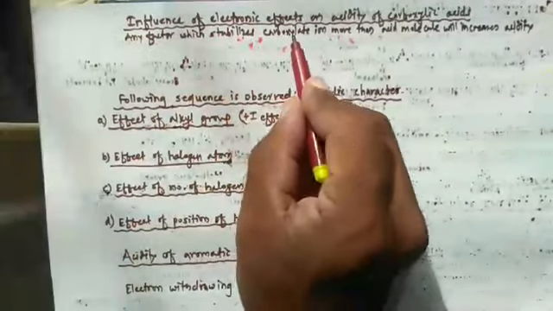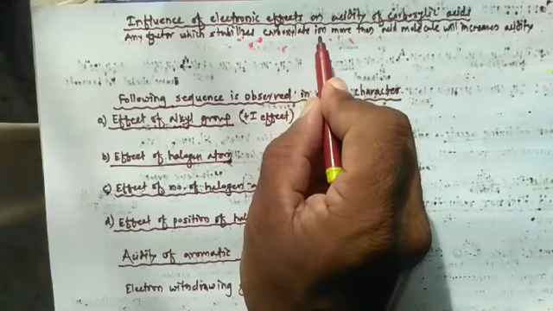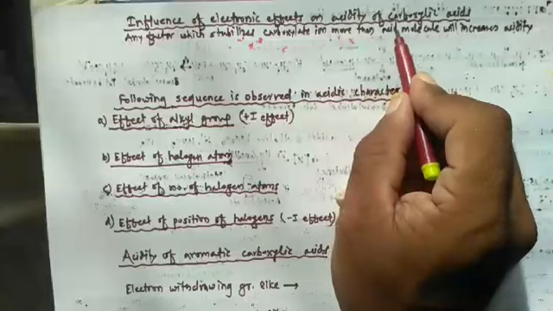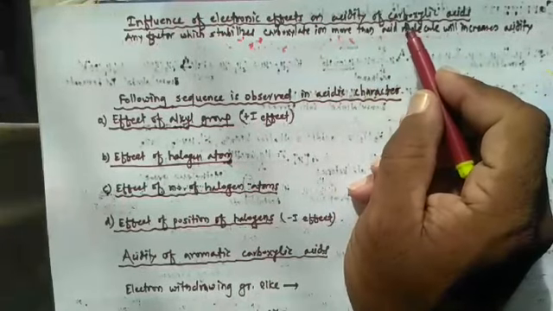So any factor which stabilizes carboxylate ion, more than acid molecule, will increase the acidity.